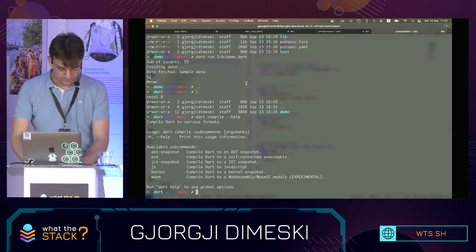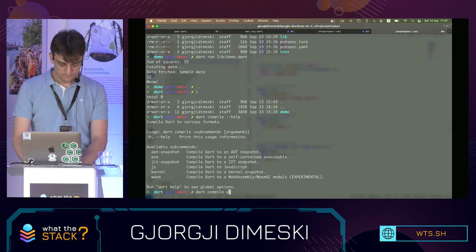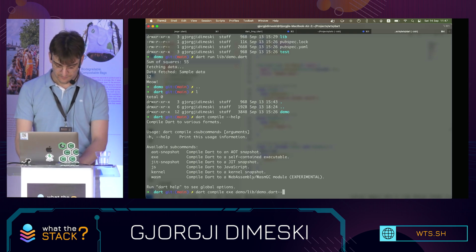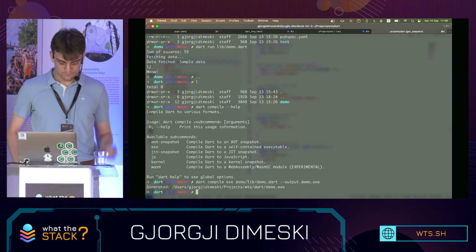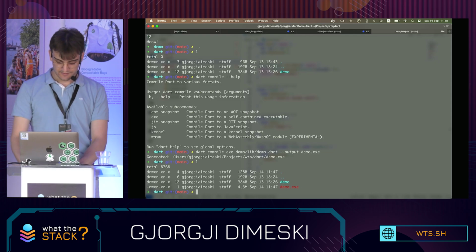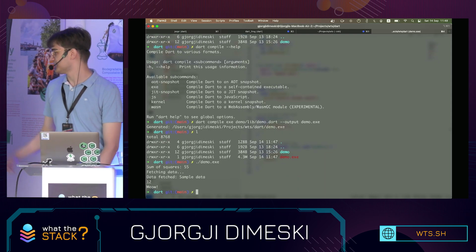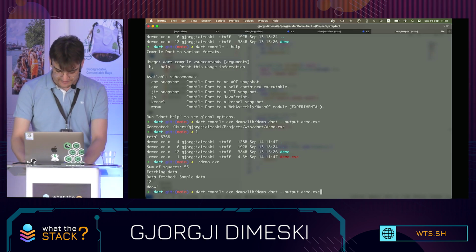So let's try this. I'm going to compile it to an exe. Yeah, it compiled, and I can see that it's executable, and I can run it like this. It's the same thing.